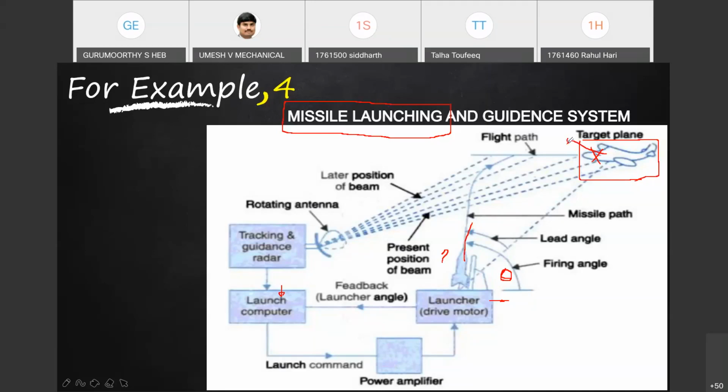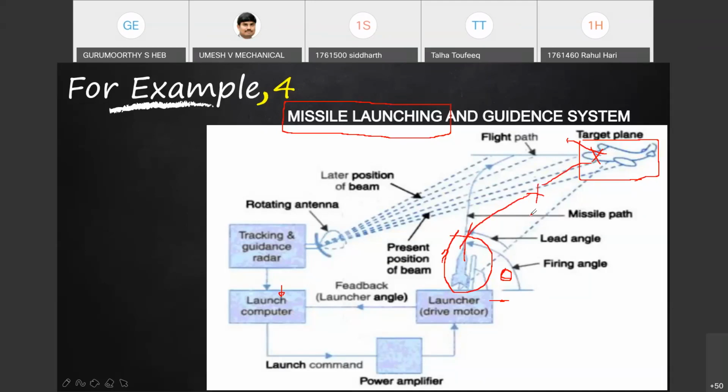Okay, then we need to have a missile with some inbuilt controls. The direction of its target automatically changes.